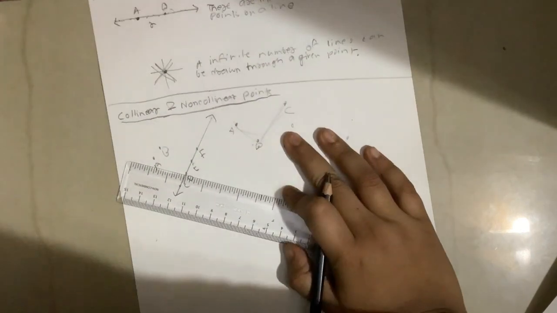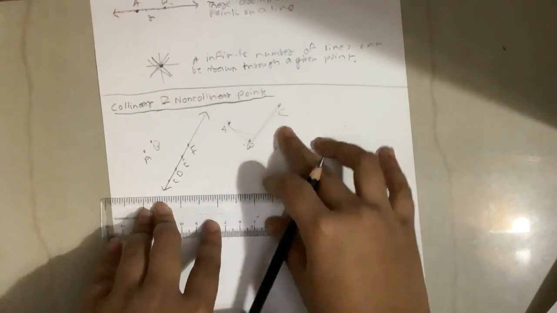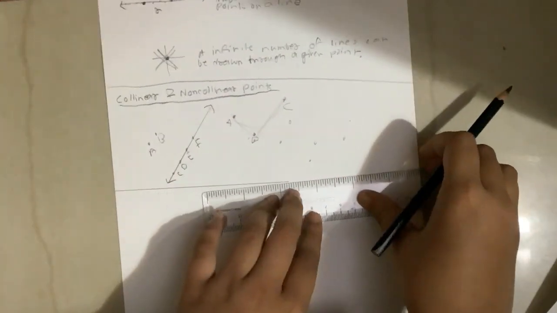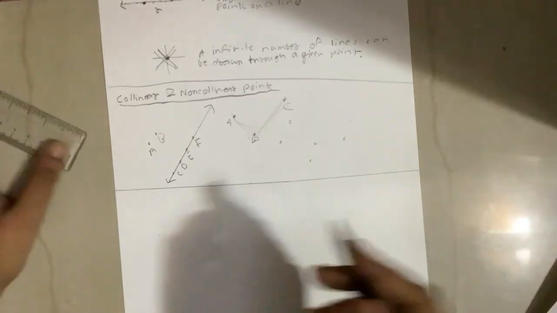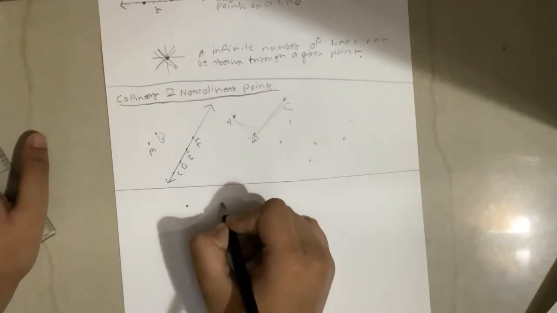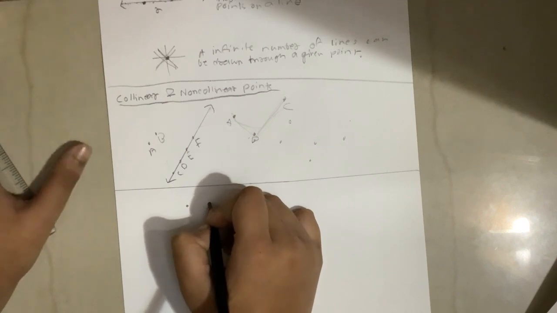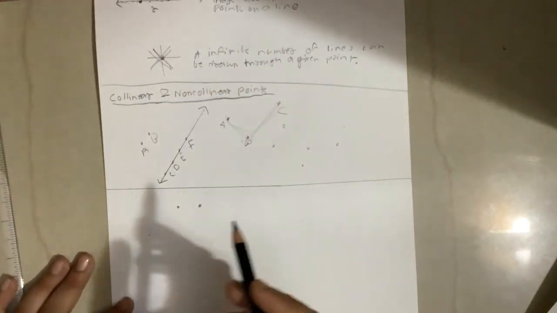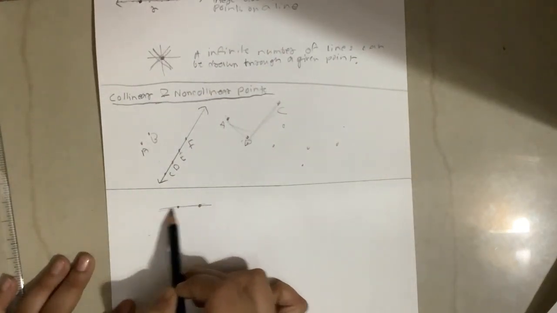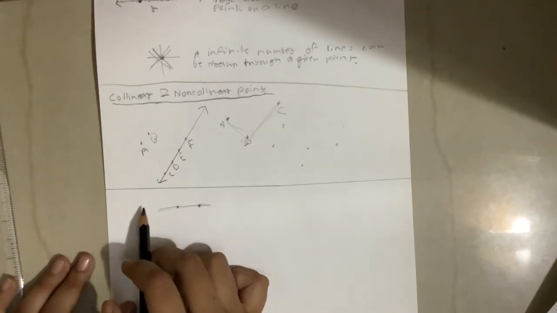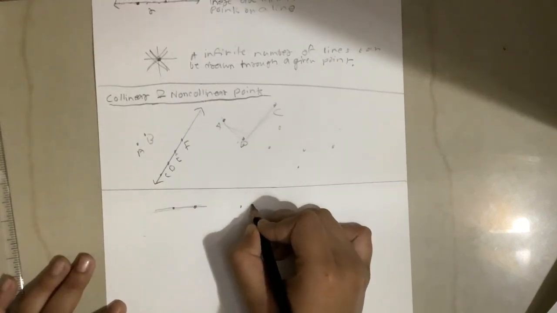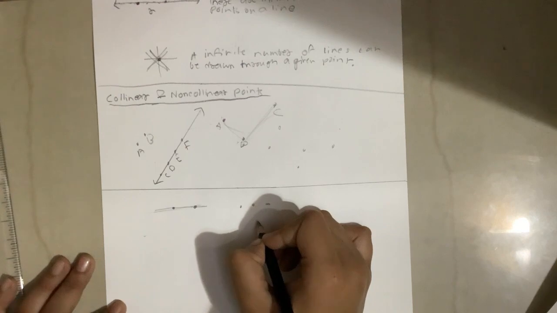Now we are going to learn a last property of a line. Now suppose there are 2 points, and as I told you while learning collinear and non-collinear points, within 2 points only one straight line can pass through, and with 3 collinear points also one straight line can pass through.